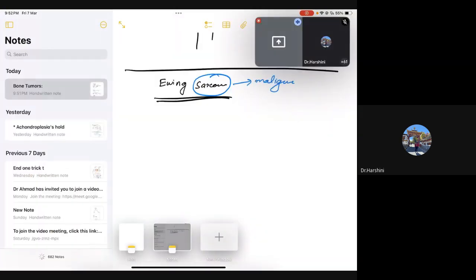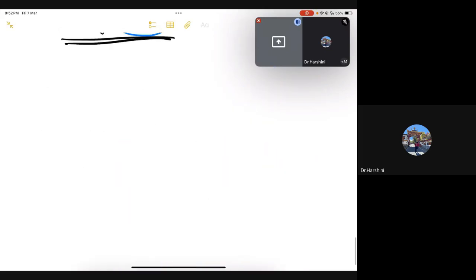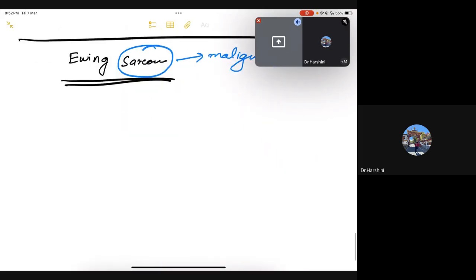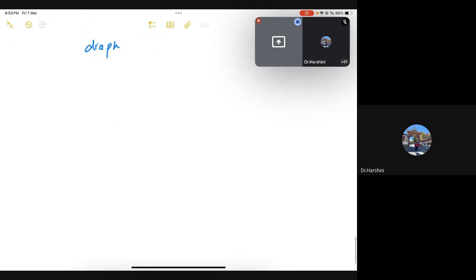What happens in Ewing sarcoma, basically, it's a tumor where the tumor cells are derived from neuroectoderm, right? So it's a malignant proliferation of poorly differentiated cells from neuroectoderm. Very important, very high yield, right? Okay, so it occurs at the diaphysis, right? What's diaphysis? You already know that.